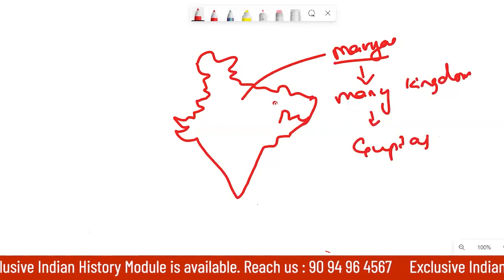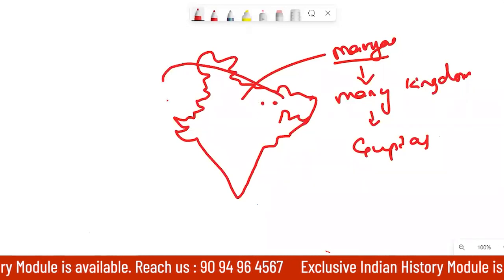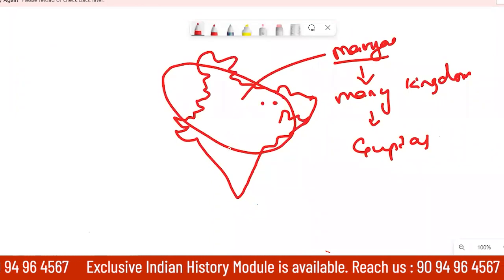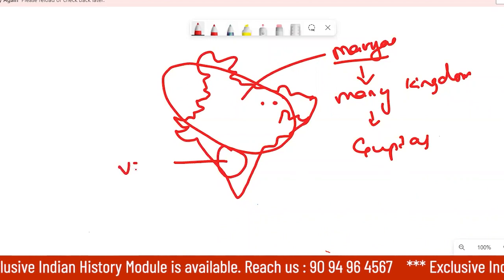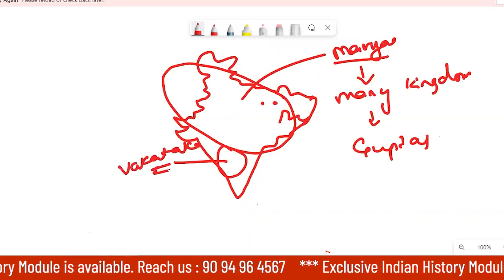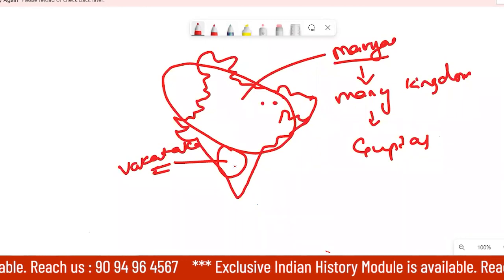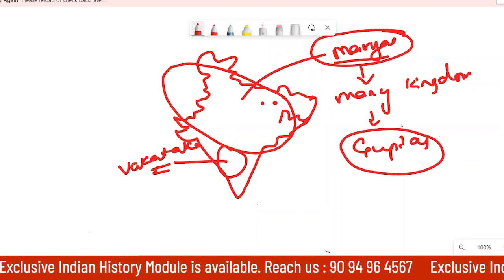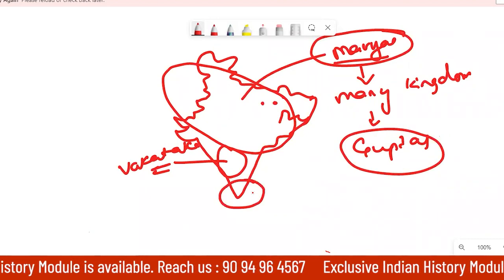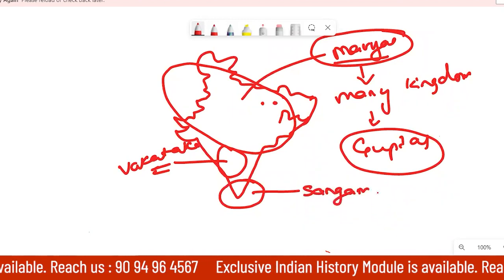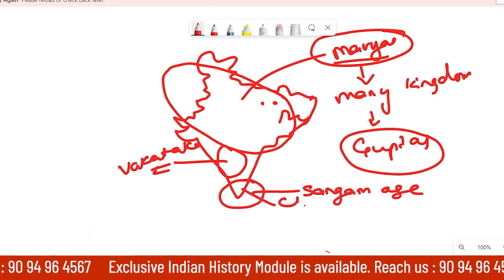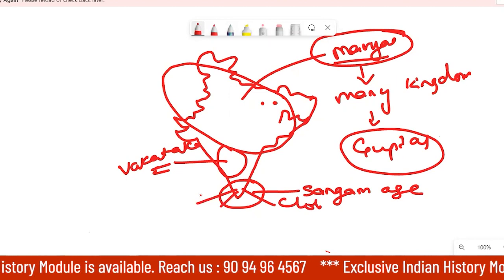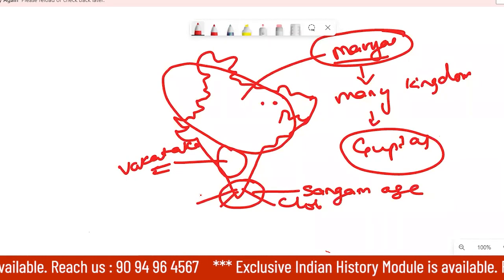Now Guptas, from the Pataliputra, Allahabad region, started ruling almost all of northern India and the Deccan. And here they had a matrimonial relationship with Vakatakas. So indirectly, they were ruling the Deccan region as well. So after Mauryas, to some extent, Guptas ruled almost the entire Indian subcontinent. Now in the deep south, there were some people called Sangam age people. Cholas, Cheras and Pandyas, three important kingdoms, were there. Chola, Chera, Pandya, these belong to the Sangam age. So this is how you have to see.